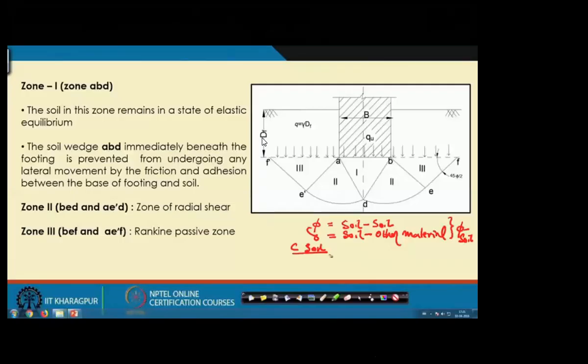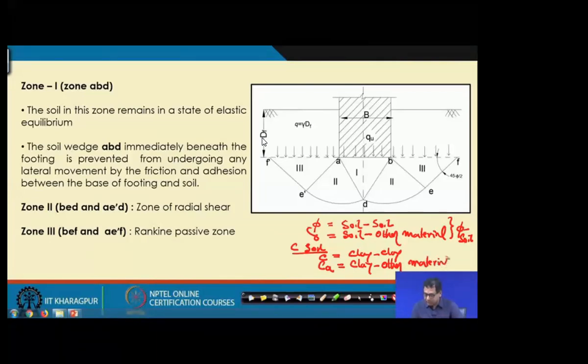So c is clay to clay, and adhesion, c_a, is between clay and other material. This adhesion is equal to alpha into c, where alpha is the adhesion factor.